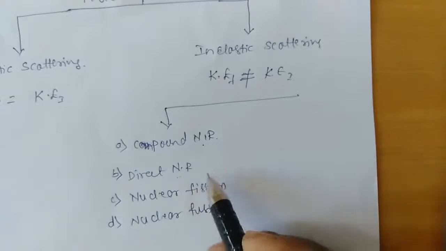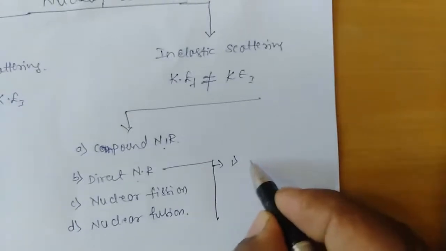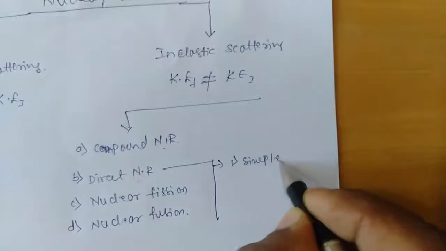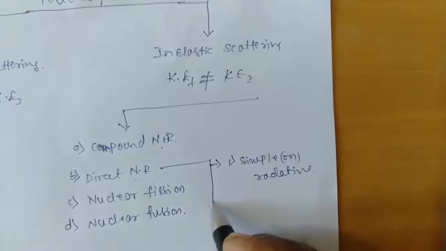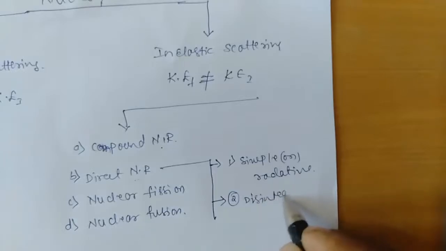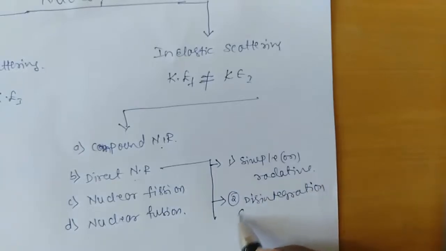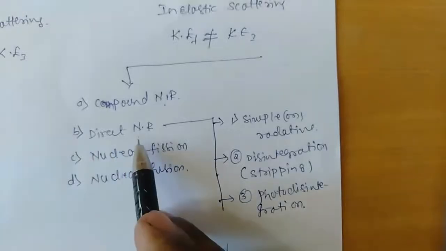Now these direct nuclear reactions are again classified into, first one, simple or radiative nuclear reaction, and the second one is disintegration nuclear reaction, which is also called stripping nuclear reaction, and the third one is photo disintegration. So these are the classifications of direct nuclear reactions.